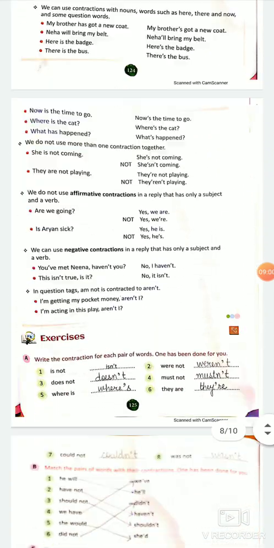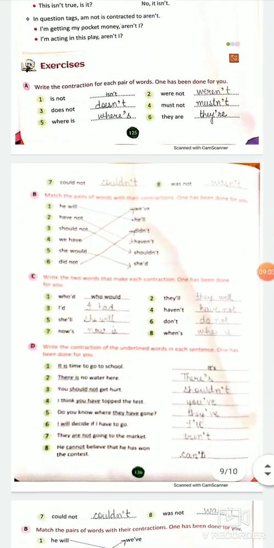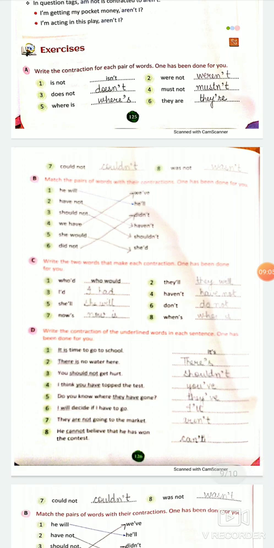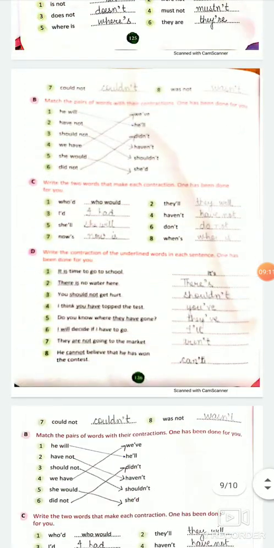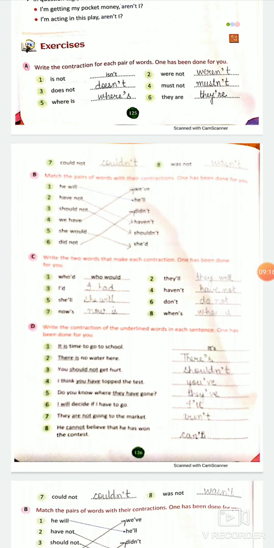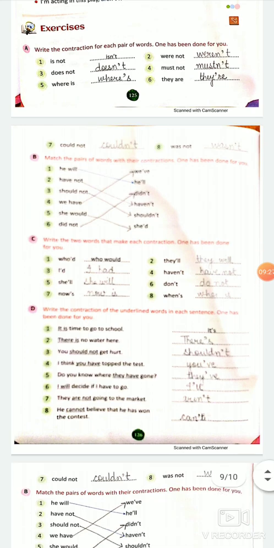Let's come to the exercise and see. Is not, it is already done. O is omitted. Second is were not, weren't. O is omitted. Does not, o is omitted. Come to where is, number 5, i is omitted. They are, a is omitted.